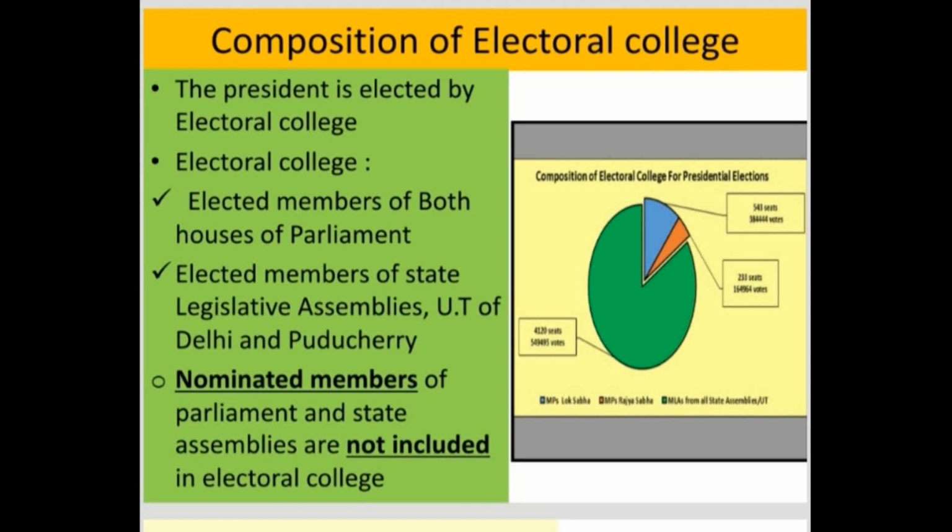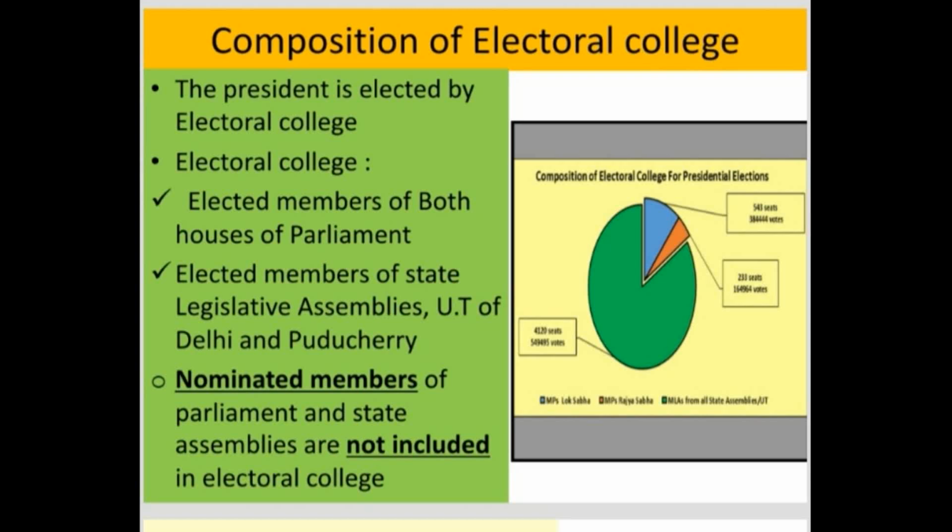See, Electoral College is nothing but the coming together of a group of people for electing the president. A group of people will come together and form an electoral body or college, and they later elect the president. Let us see what the composition of the electoral college is.